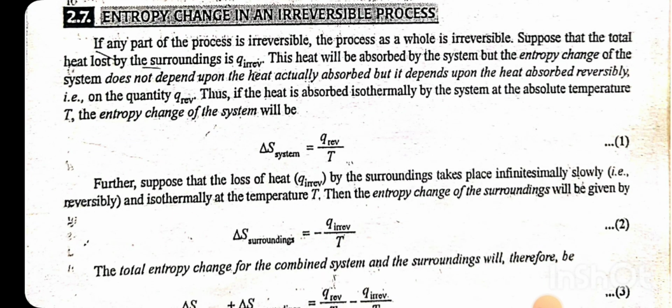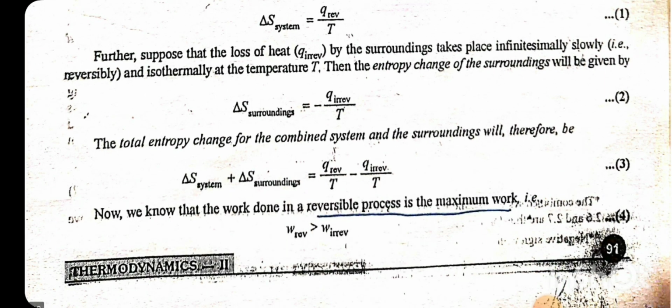Entropy change in an irreversible process. If any part of the process is irreversible, the process as a whole is irreversible. Suppose the total heat lost by the surroundings is Q irreversible. The heat will be absorbed by the system, but the entropy change of the system does not depend upon the heat actually absorbed, but it depends upon the heat absorbed reversibly, or the quantity Q reversible. Thus, the heat is absorbed isothermally by the system at absolute temperature T. The entropy change of the system will be delta S system is equal to Q reversible by T.